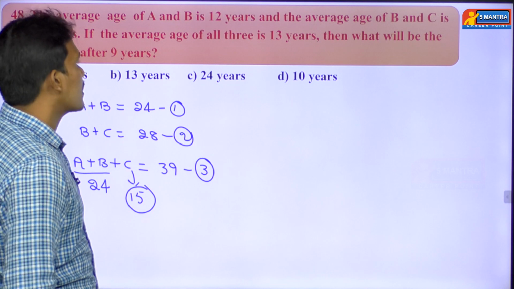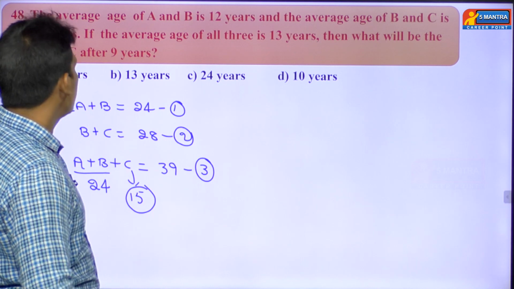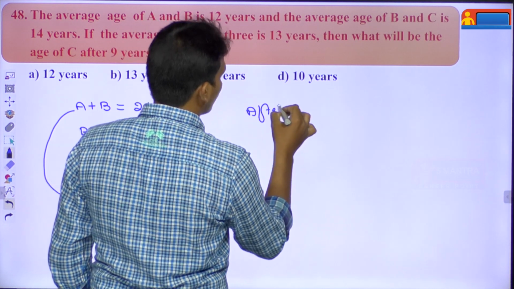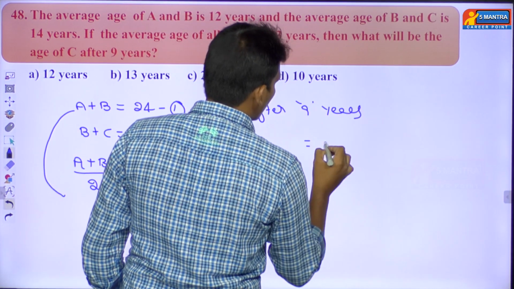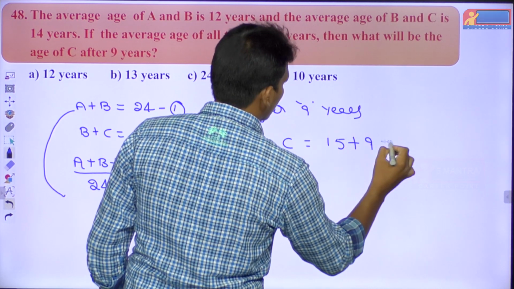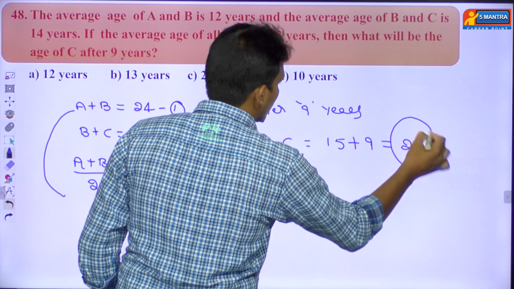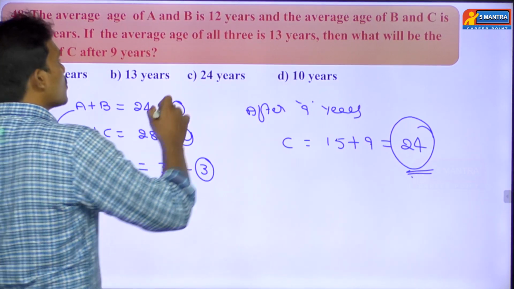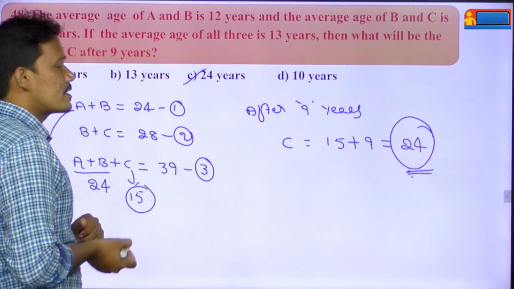But what is the question they are asking? What will be the age of C after 9 years? So after 9 years, the age of C will be 15 plus 9, that is 24 years. So our answer is option C. Option C is the right answer.